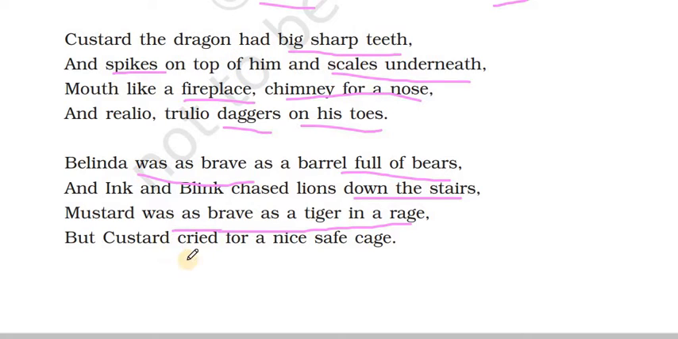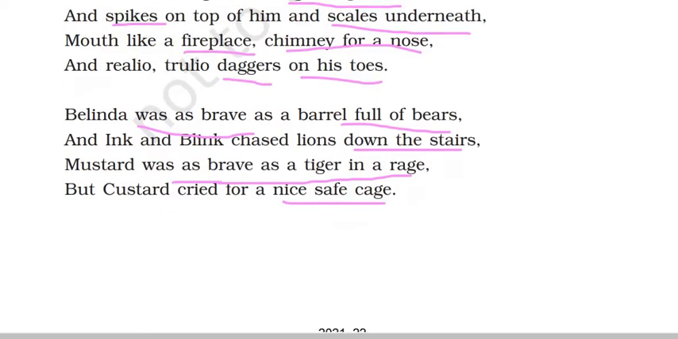But Custard cried for a nice safe cage. So Custard was deemed a coward, and he wanted a safe place. Though he had all powerful features like sharp teeth, scales, daggers on his toes, he preferred a safe cage to rest.